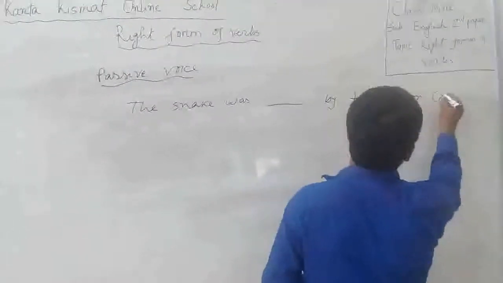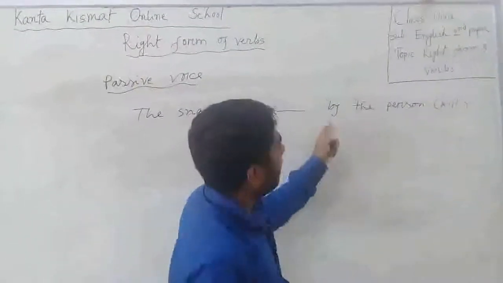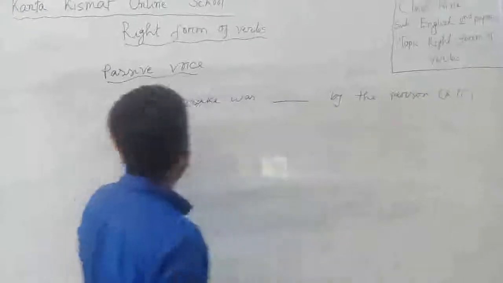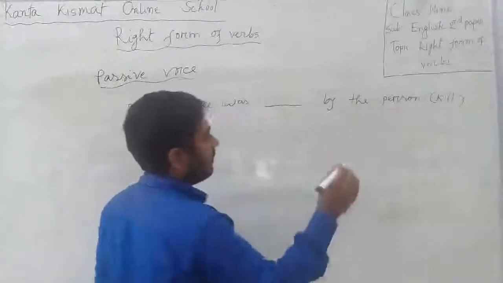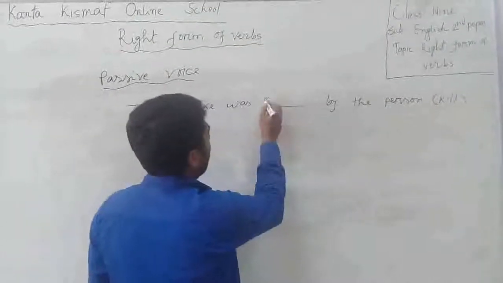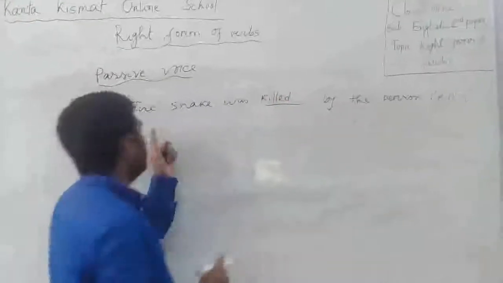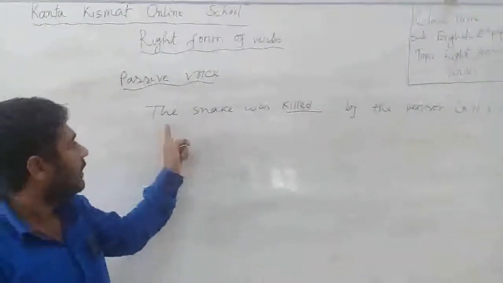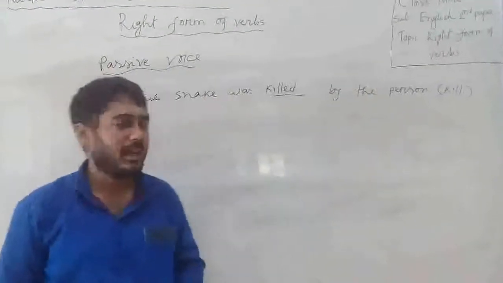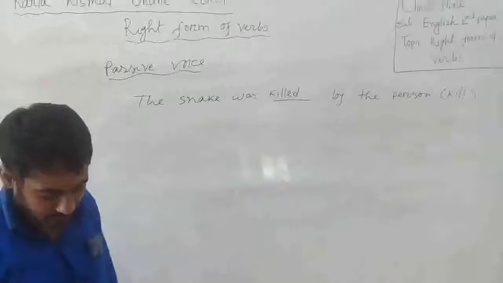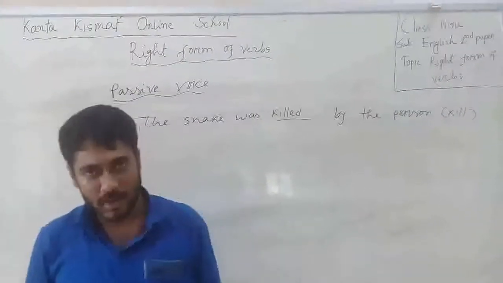Here the verb is killed. As this is a passive voice, here the preposition is by and the subject is snake. That is why I have to use kill in its past participle form, killed. The sentence is like that: the snake was killed by the person. Okay, dear students, in all passive voices we have to use the V3 form of the verb.